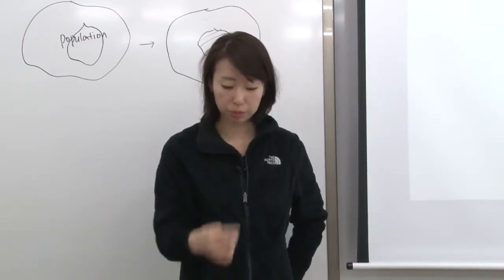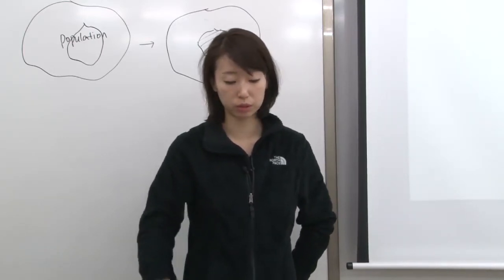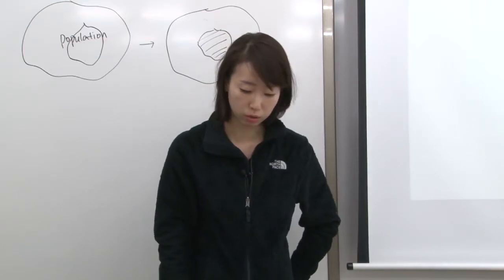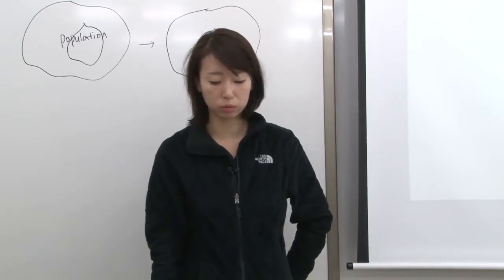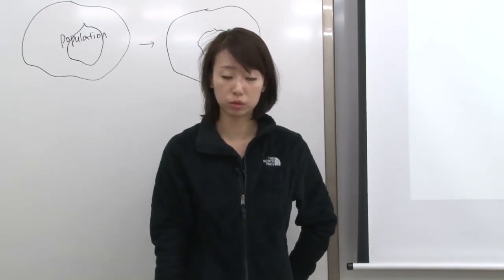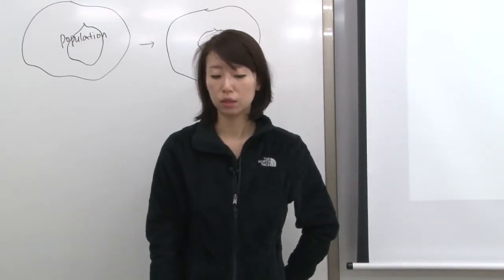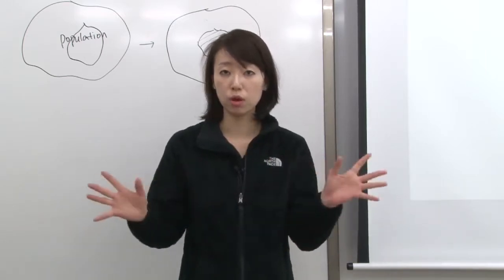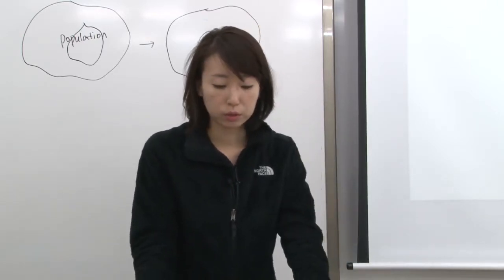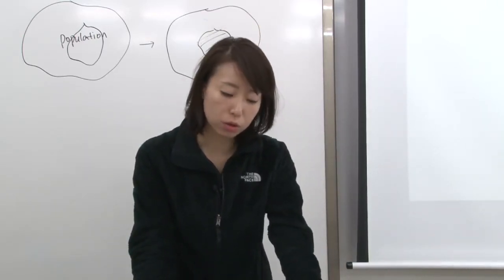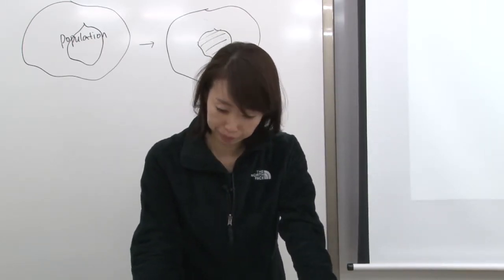And reproductive isolation, this is talking about anatomy. If your reproductive organs are completely different, then you can't really mate with each other. For example, a small male dog and a large female dog cannot mate because of the enormous size difference between the two animals. If the reproductive organs do not correspond, then you can't mate with each other, so that is also an isolation, a separation of two species. So that was new species formation. You should know which term refers to what kind of behavior, what kind of phenomenon.